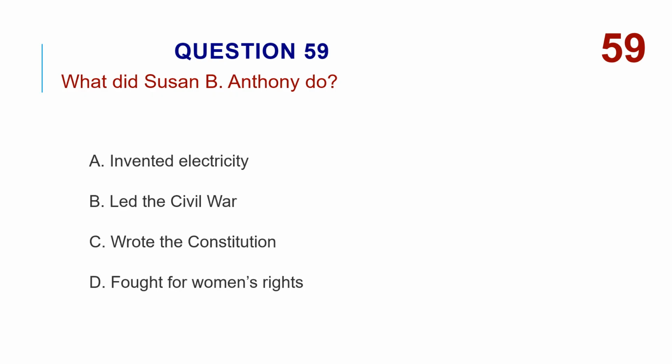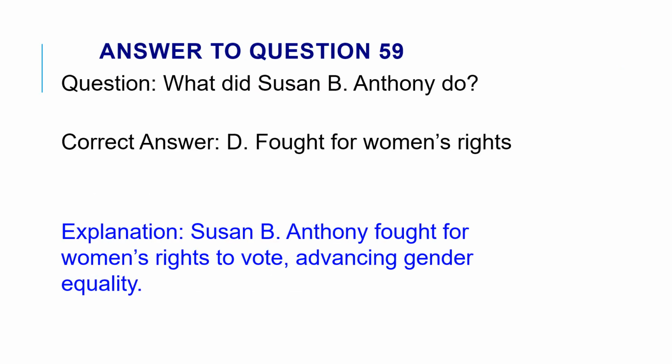What did Susan B. Anthony do? A. Invented electricity. B. Led the Civil War. C. Wrote the Constitution. D. Fought for women's rights. The correct answer is D. Fought for women's rights. Susan B. Anthony fought for women's rights to vote, advancing gender equality.